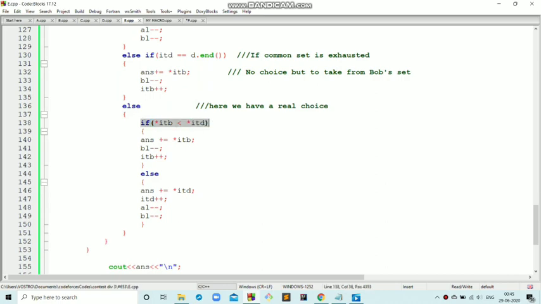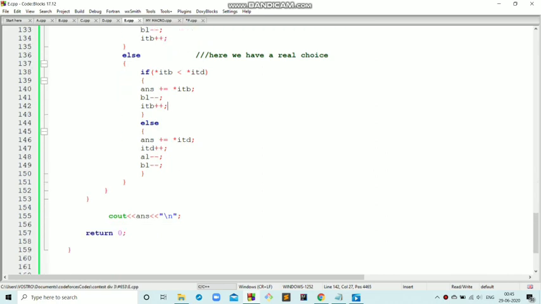So here I'm comparing the prices of both the books, and then including that into my answer variable, decrementing the counter, incrementing the pointer. If I'm choosing a book from the common set, including that into my answer variable, incrementing the pointer, decrementing counter variables of both of these.